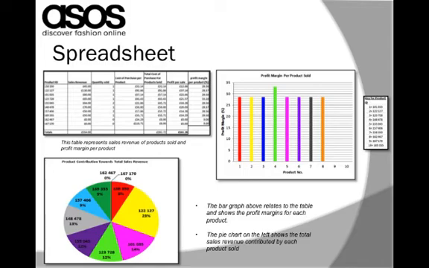This information can be used to determine which products are in fashion and in what quantities each product should be ordered. The pie chart on the left shows the sales revenue for each product, and it may be used to determine which products are bringing in the most revenue compared to other products.